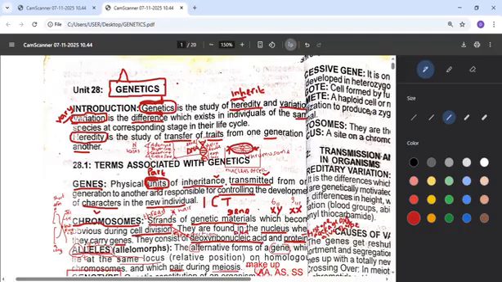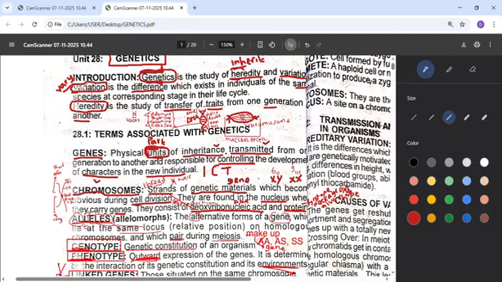Another name for trait is character. Like maybe your parent is tall, you are also tall. They are fat, you are also fat. That's a trait. So from one generation to another, that trait you inherited from your parents, you also transfer it to your own children. Now there are some common terms we use in genetics.